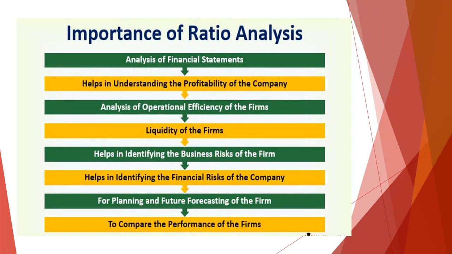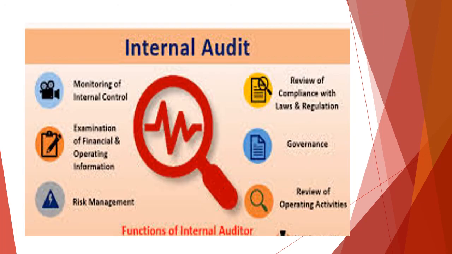Based on these ratios, we can plan and forecast the future of the firm, and it is very helpful for comparing. As I told you, we compare the past performance with future decisions. Regarding the internal auditor, the internal auditor will be doing this. He is monitoring the internal control and examining the financial and operating information. He is analyzing the risk management, how the risk is there and what type of management they are doing in order to mitigate the risk.